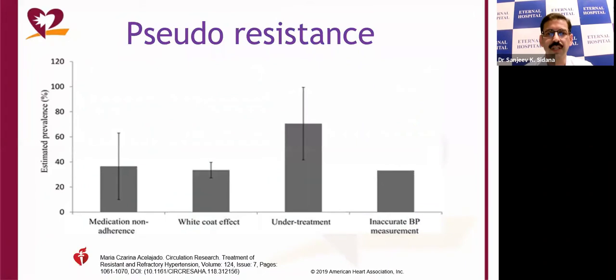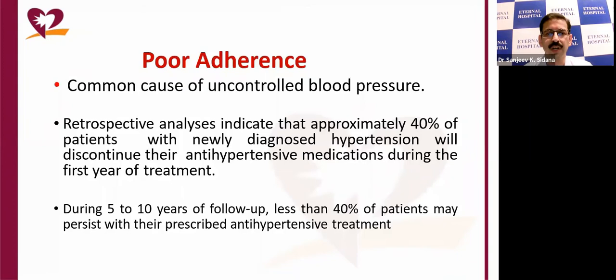These are the various causes of pseudo resistance, which include medication non-adherence, white coat hypertension, under-treatment, and inaccurate BP measurement. Poor adherence is very common, and retrospective analysis indicates that approximately 40% of the patients discontinue their medication within the first year of treatment, and after 5 to 10 years of follow-up, less than 40% of the patients tend to continue their antihypertensive treatment.